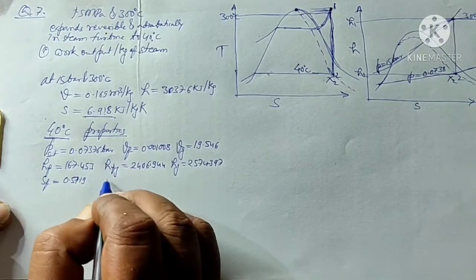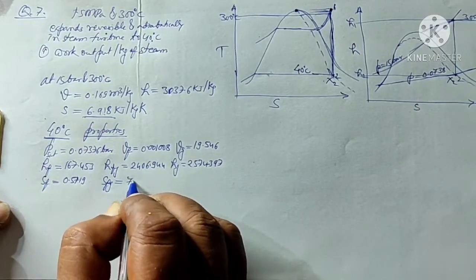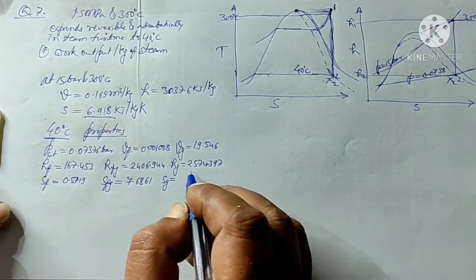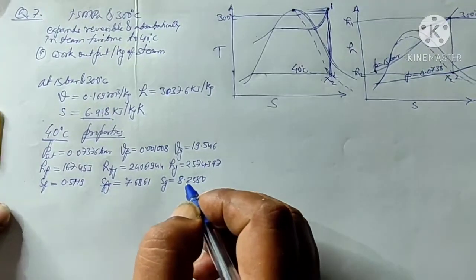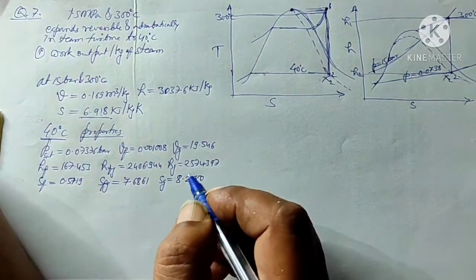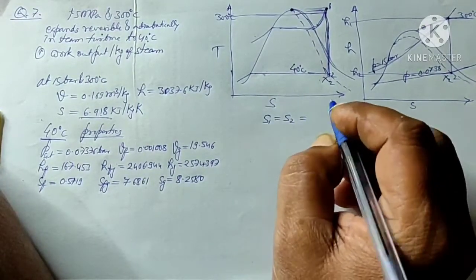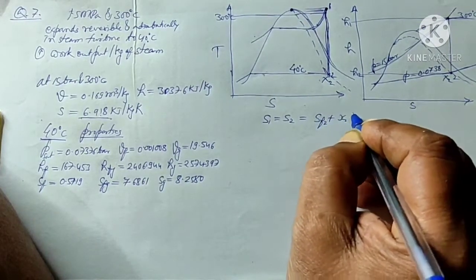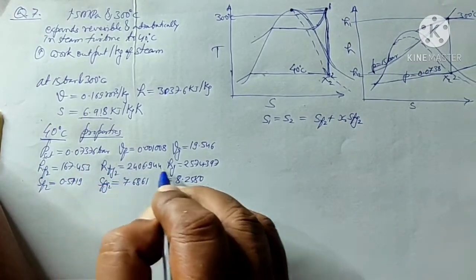Similarly, the entropy of the liquid is 0.5719. The Sfg, change in entropy during evaporation, is 7.6861, and the entropy of the saturated vapor is 8.2580. Okay. Now the entropy at point 1 will be equal to entropy at point 2. So S1 equals S2, and S2 will be equal to Sf2 plus x2 Sfg2. So these properties are at point 2.